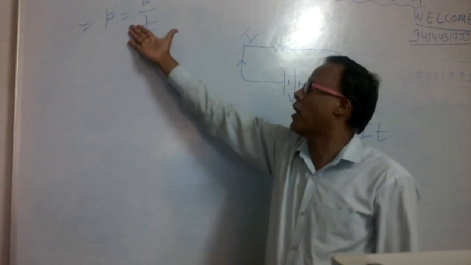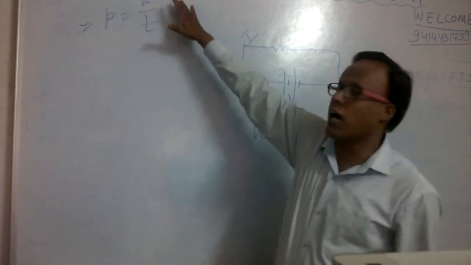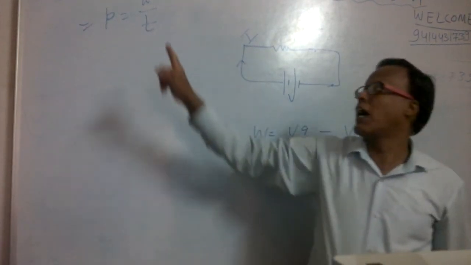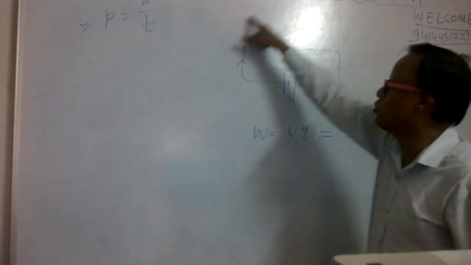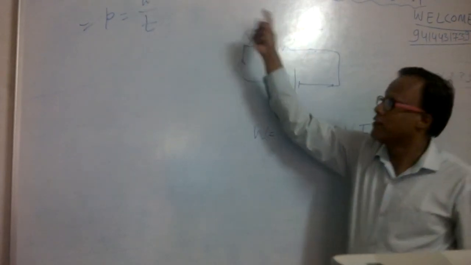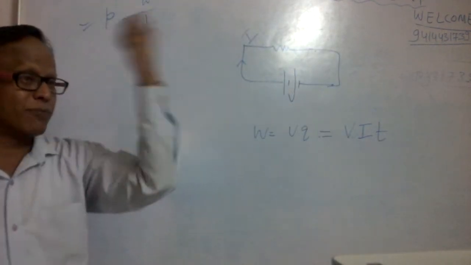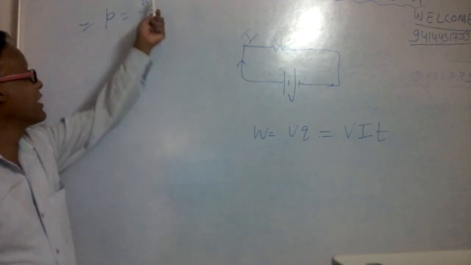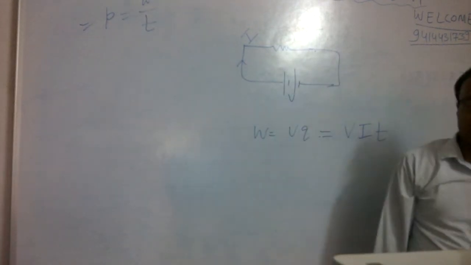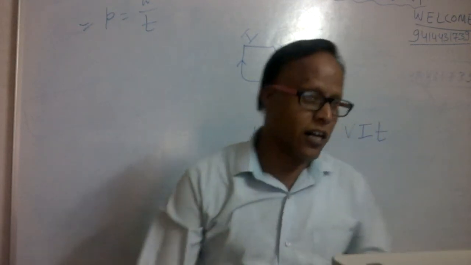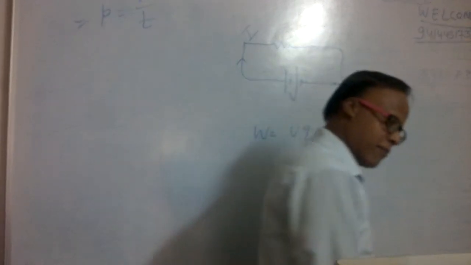So again we can define it another way. The electric power is defined as, or numerically equal to, the amount of electrical energy W consumed in a circuit per unit time. Okay, done. The electric power is defined as the amount of electric energy consumed in a circuit per unit time.